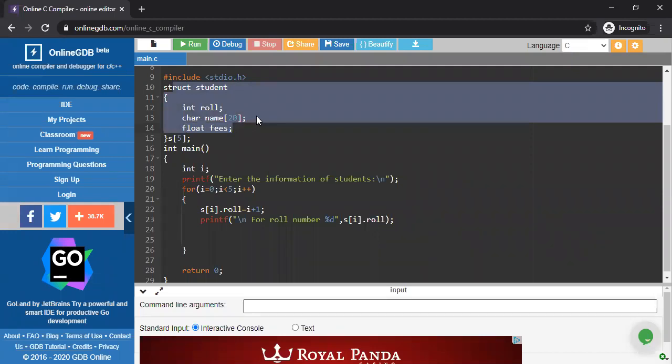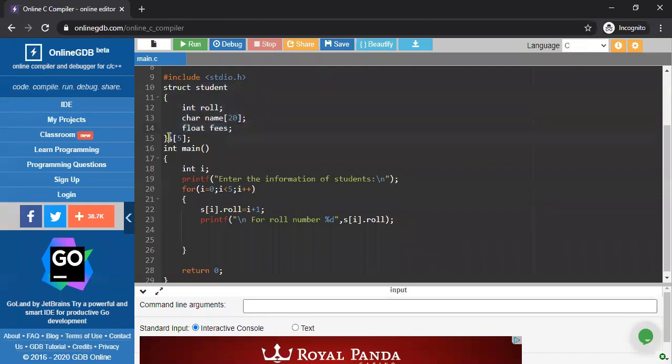Now the compiler wants to know how many students' information you are going to store. For that reason, I'm declaring S5 here. This S5 is treated as a structure variable.